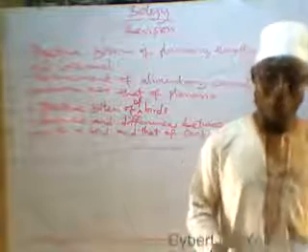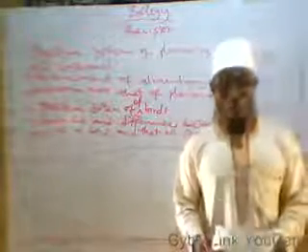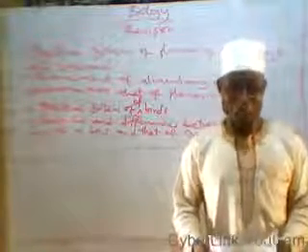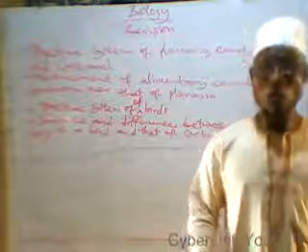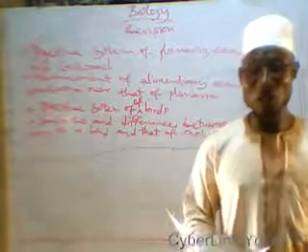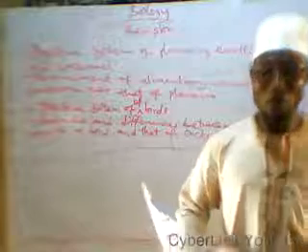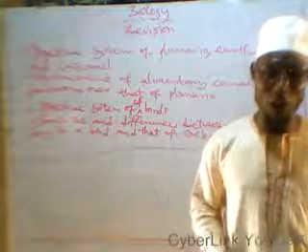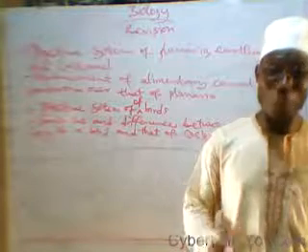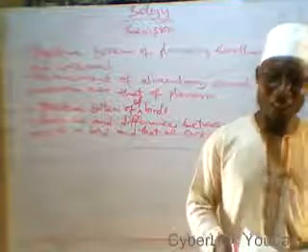I told you that red blood cell consists of hemoglobin that helps it to transport oxygen to the cells of the body.